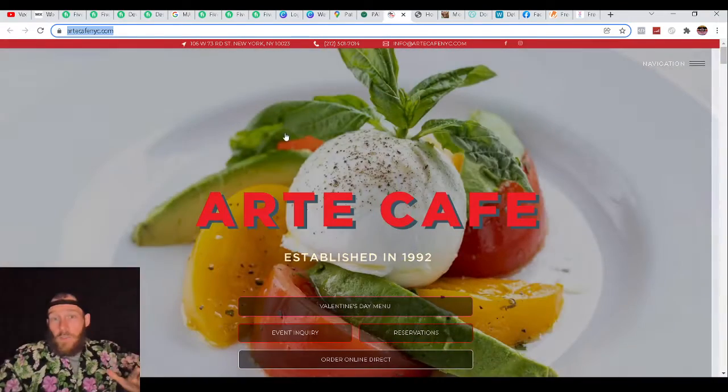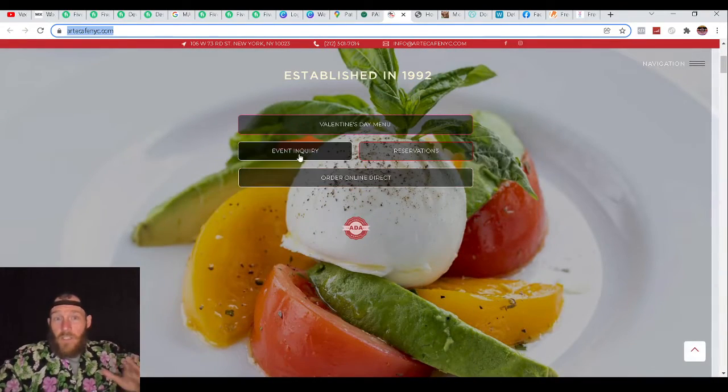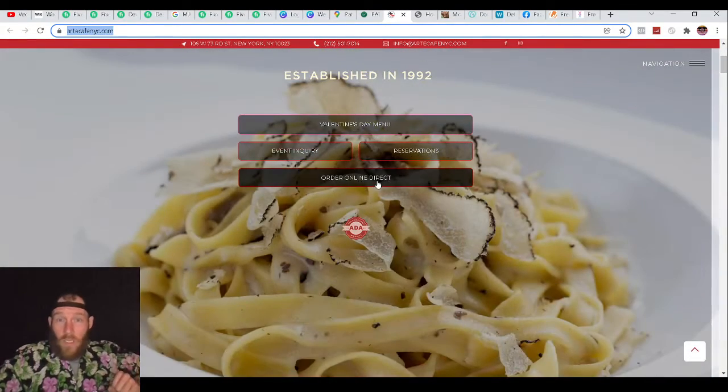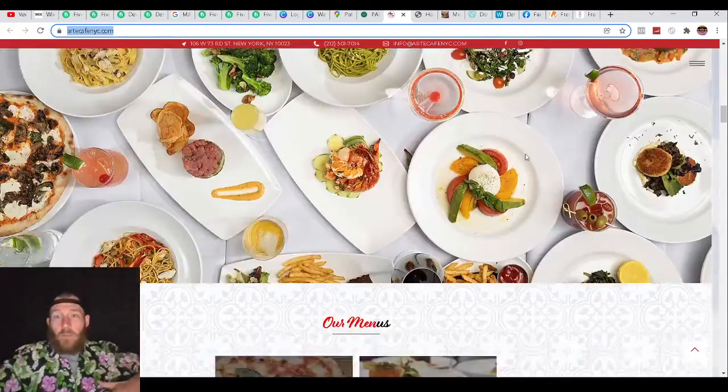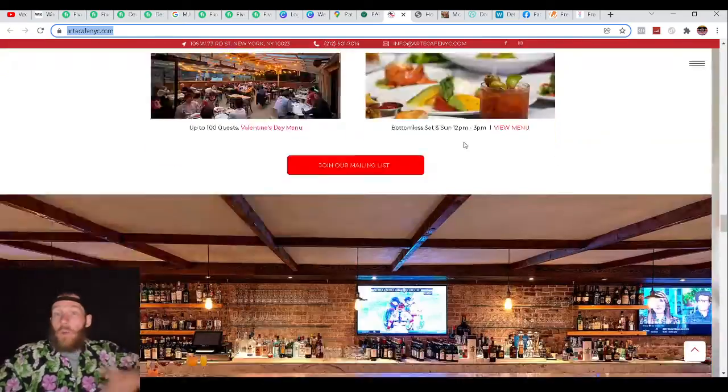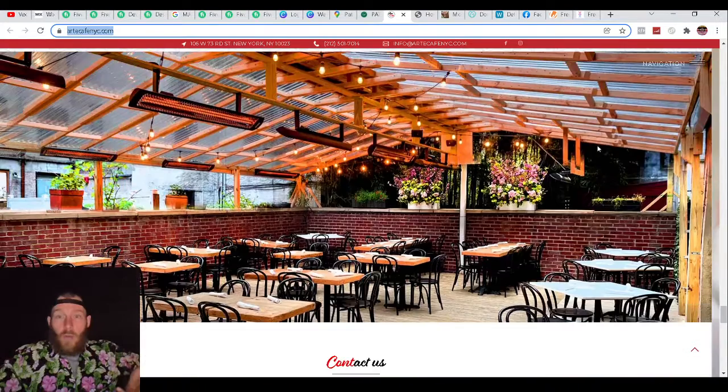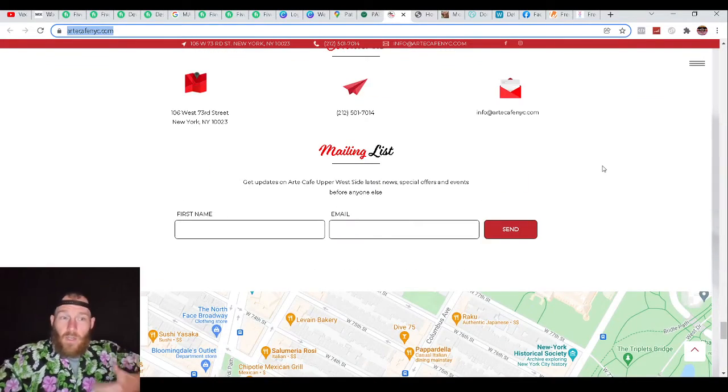So I would avoid those because at the end of the day, they've got reservations, they've got event inquiries, they got online direct. Your Fiverr team is not going to be able to fulfill these services here. So if you connect with web developers down the road, just realize that their prices are going to be absolutely insane some of the time.